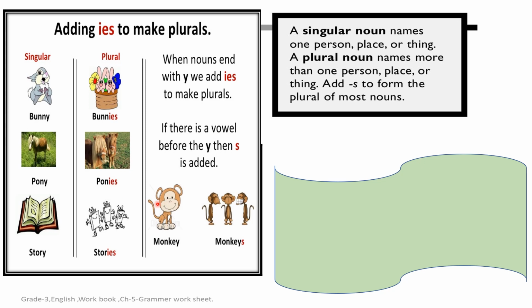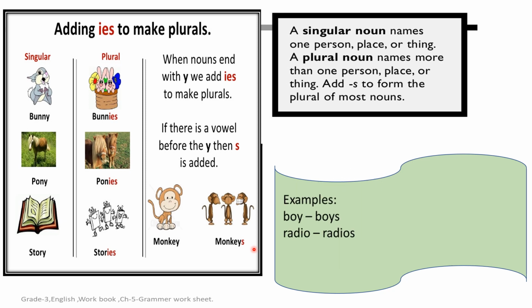But children, there are some words where we can't use this rule. For example, monkey. M-O-N-K-E-Y, monkey. Here we have used monkeys. We have not used IES. Why? Because, just see here children, at the end of the word there is Y, but before it there is E, and E is a vowel sound. So children, in any word, if there is a vowel sound before the Y, just add S at the end of the word.